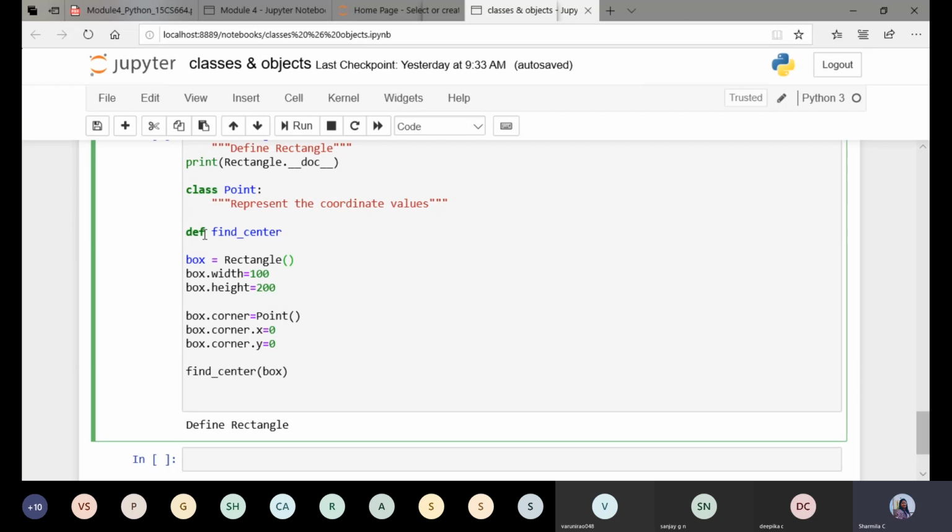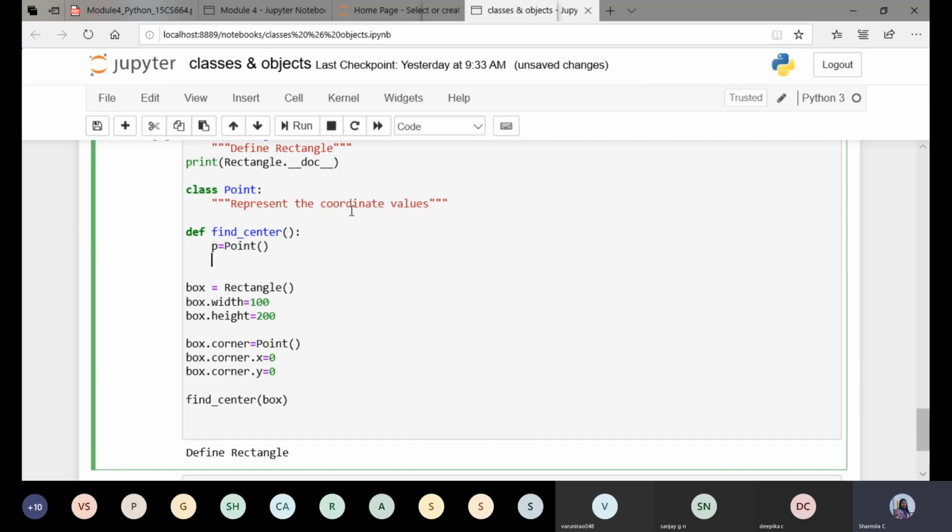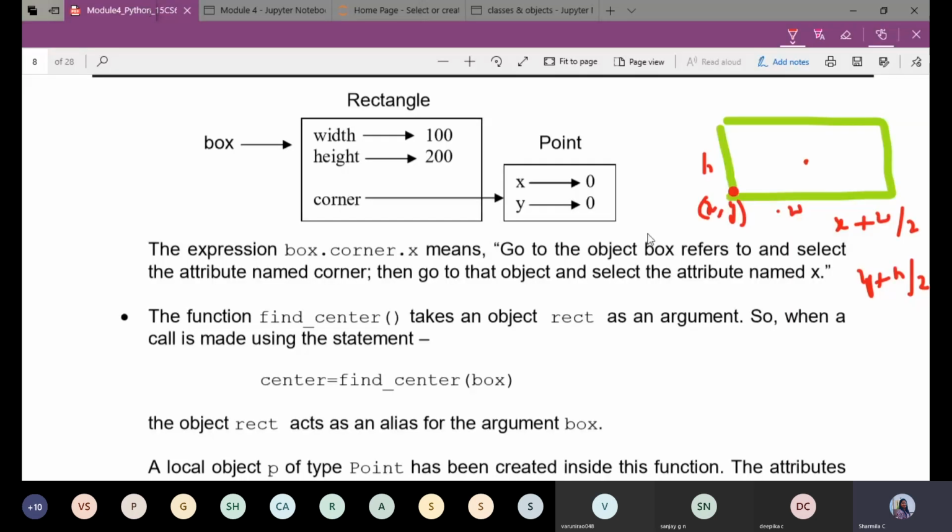So once again, def find center. I want to pass the parameter, I'll pass it later. Since I want to return an object, I'll create one more object of point type within this function. Now I need to calculate the center value. Here it is x plus w divided by 2, then y plus h divided by 2.